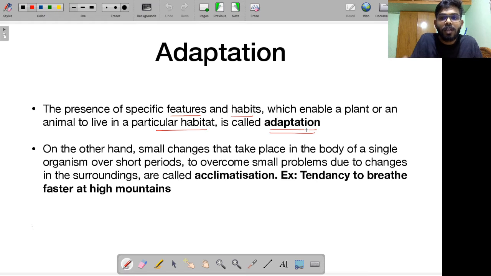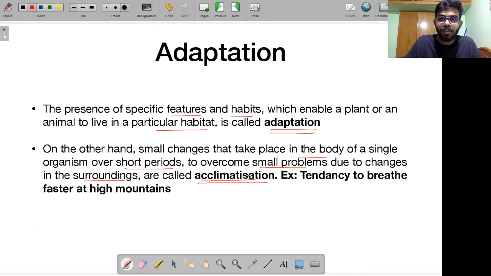So this is long term. This is something more permanent in nature. This is called adaptation. On the other hand, sometimes small changes take place in our body over shorter periods of time. This is to overcome a small problem due to changes in the surrounding. This is called acclimatization.